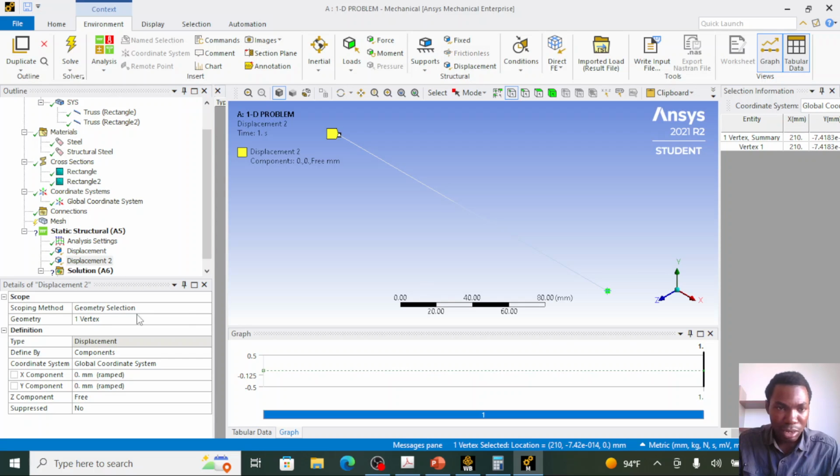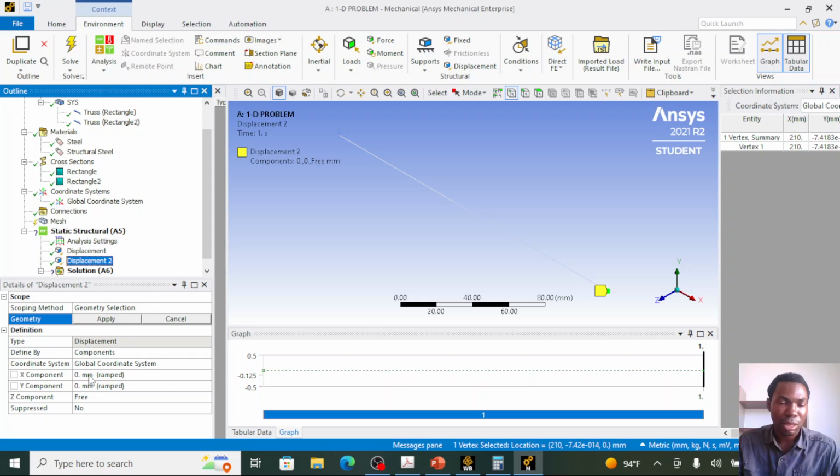I'll click on node 3 and click on apply to apply the support at node 3. The displacement support tool has been applied to node 3, and the X and Y components are already set to 0. These are the restraints I actually want at node 3, so I'm not going to do anything further here. In the question, let me go back to the PowerPoint.